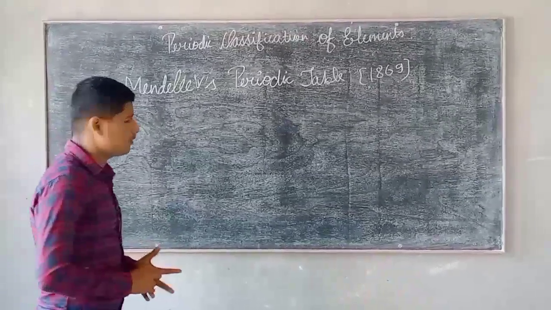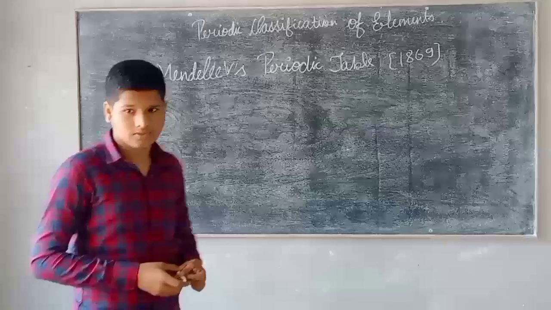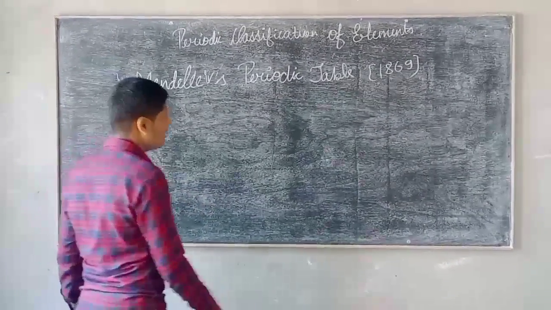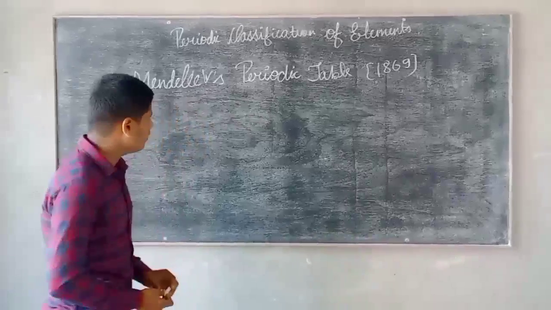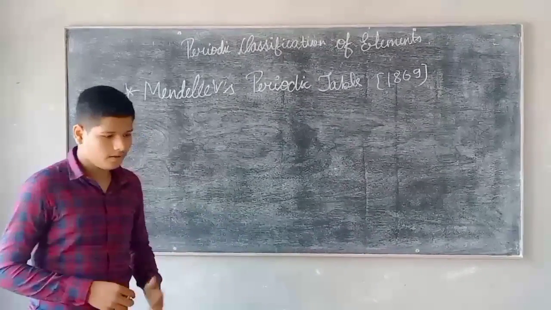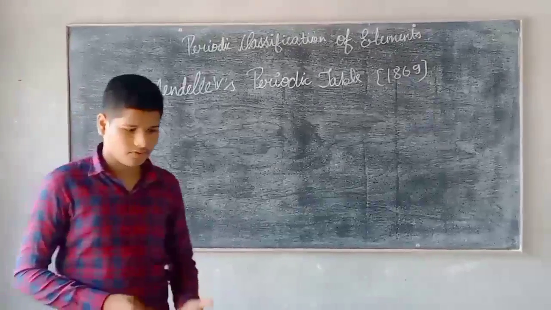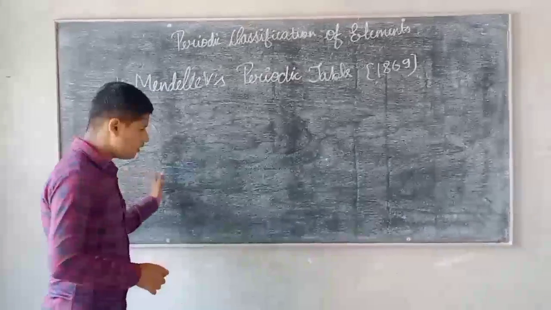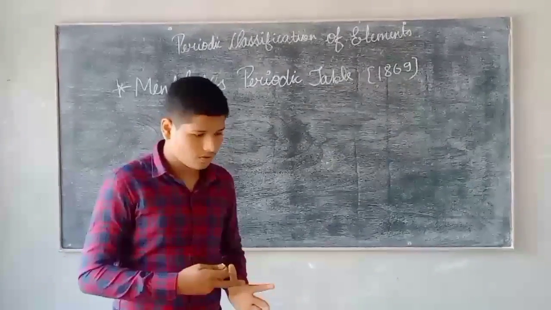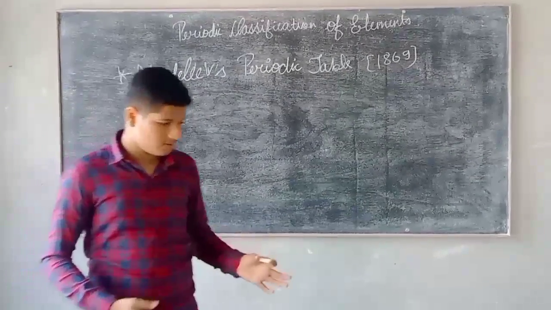Mendeleev's periodic table is one of the most successful attempts to classify the elements. He did it in the year 1869. There were almost 63 elements known to him at that time, and he predicted their chemical properties on the basis of their oxide and hydride formulas. He wrote the 63 known elements in increasing order of their atomic mass.